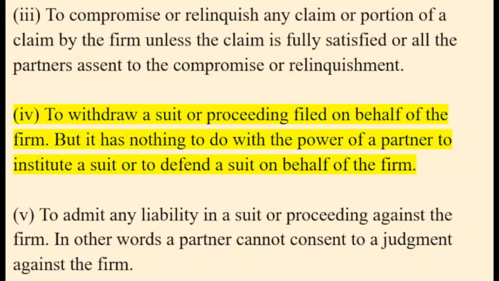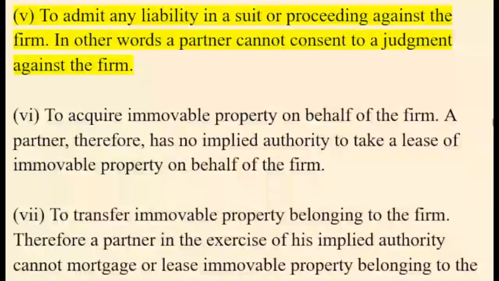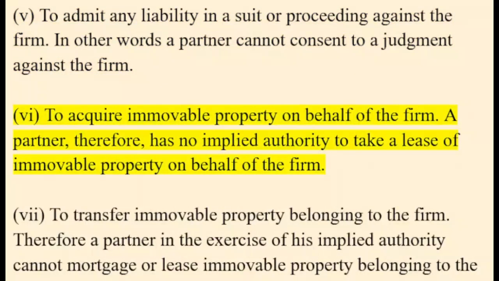But it has nothing to do with the power of a partner to institute a suit or to defend a suit on behalf of the firm. V. To admit any liability in a suit or proceeding against the firm. In other words, a partner cannot consent to a judgment against the firm. VI. To acquire immovable property on behalf of the firm. A partner, therefore, has no implied authority to take a lease of immovable property on behalf of the firm.